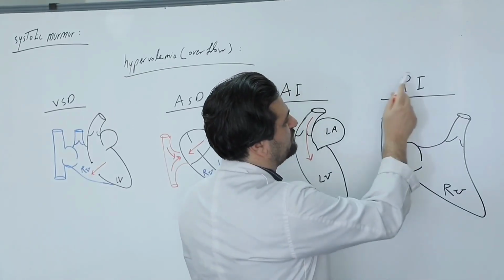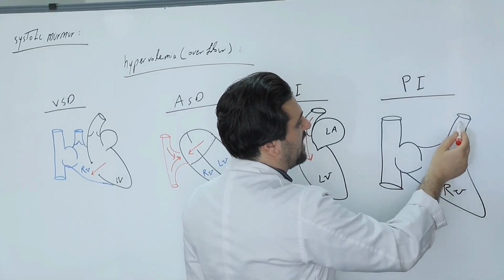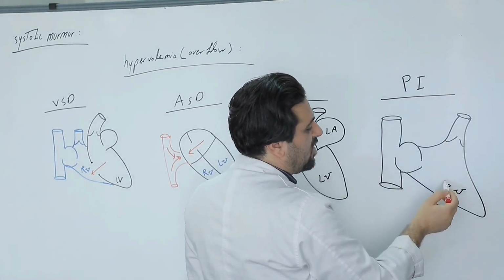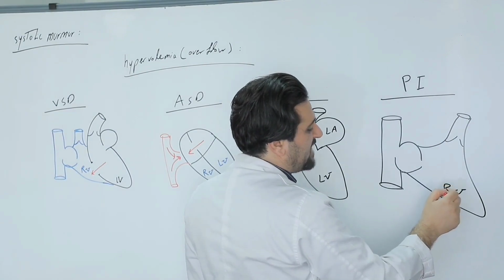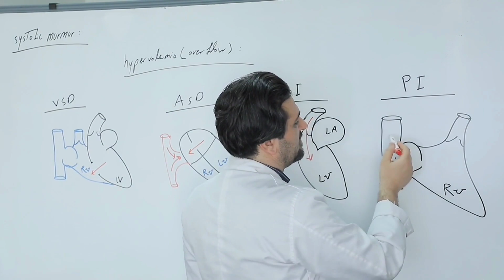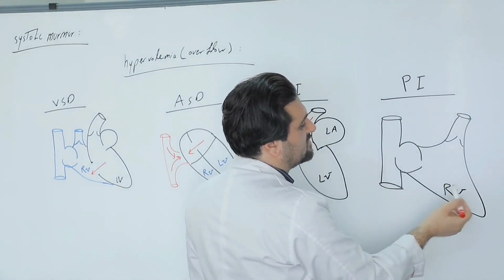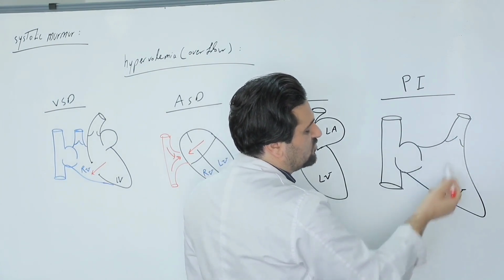In a patient with pulmonary insufficiency during diastole, blood flows from the pulmonary artery into the right ventricle. Therefore, the right ventricle experiences volume overload because in addition to the blood it normally and physiologically receives from the IVC and SVC, a large amount of blood also enters it from the pulmonary arch.